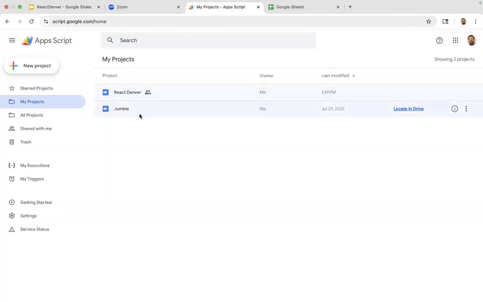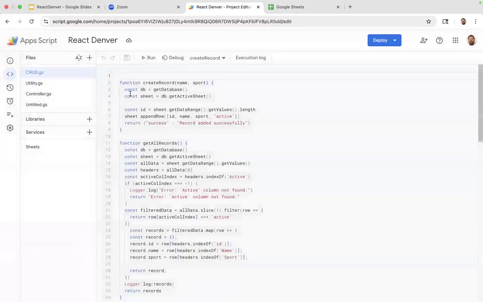All right, so this is actually the AppScript platform. You can get to it just by typing scripts.google.com. And if you're signed into your Google account in your browser, you can just log into all of this. Now, I've got a couple of projects in here. This is one of the ones that I actually built, or this is the one I built last Wednesday.